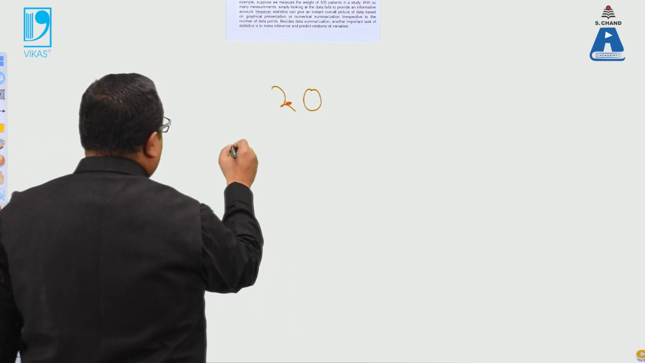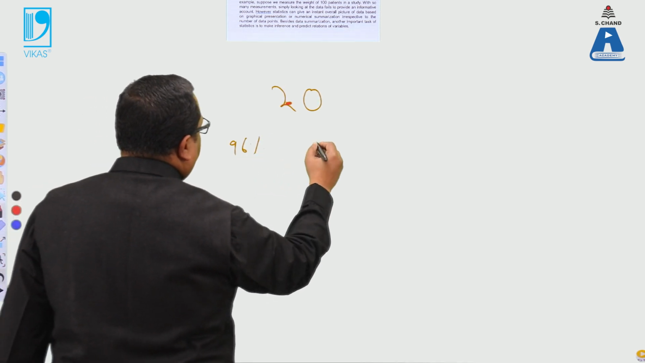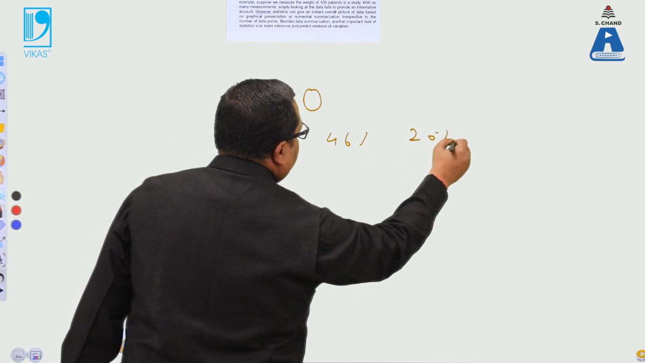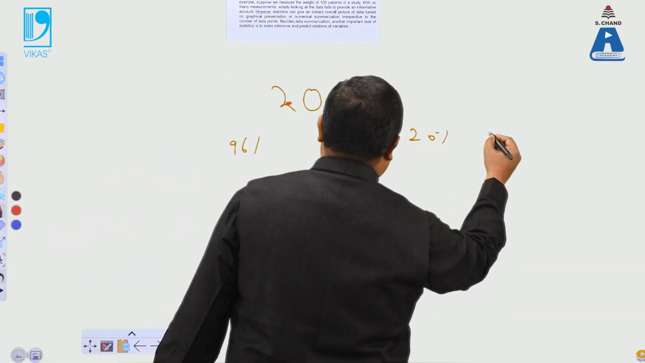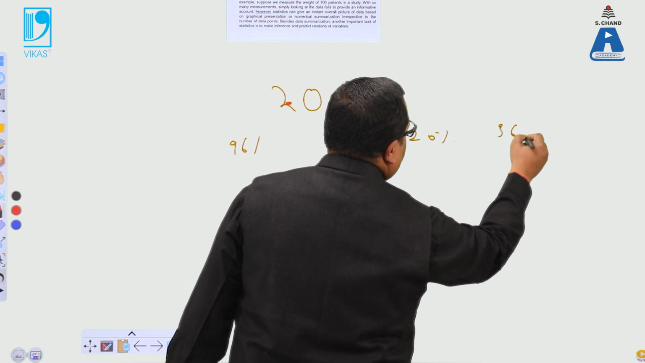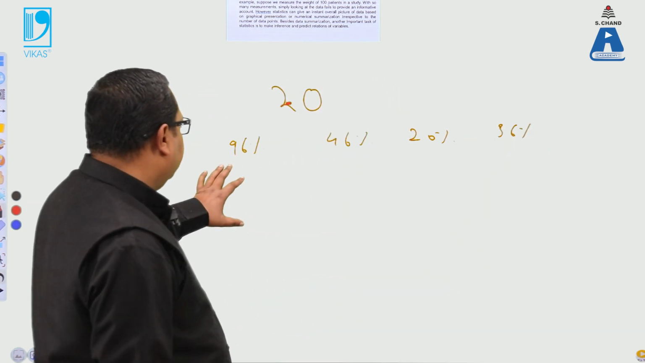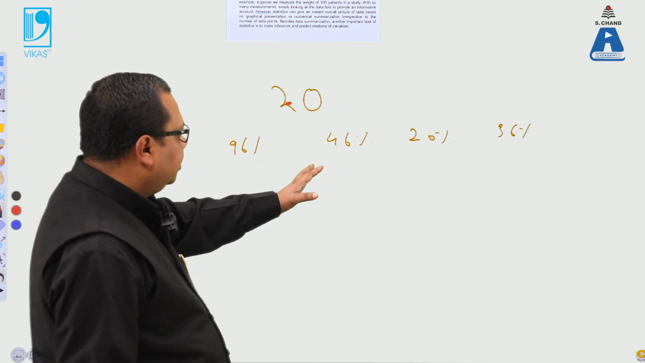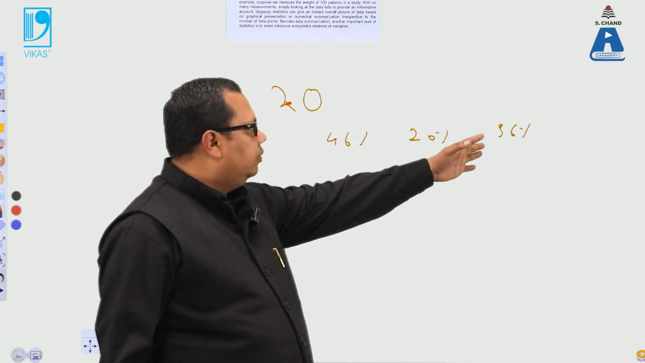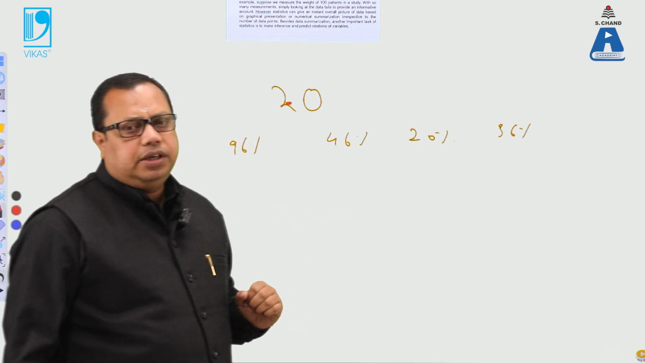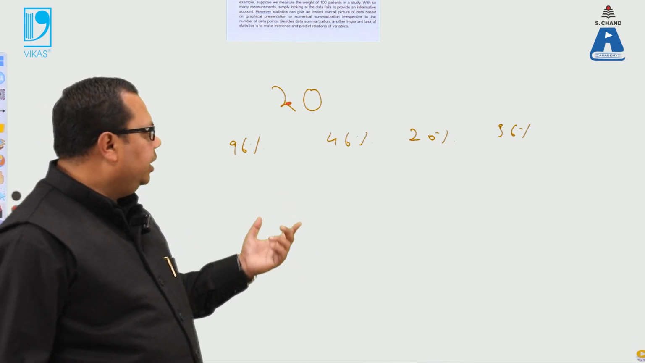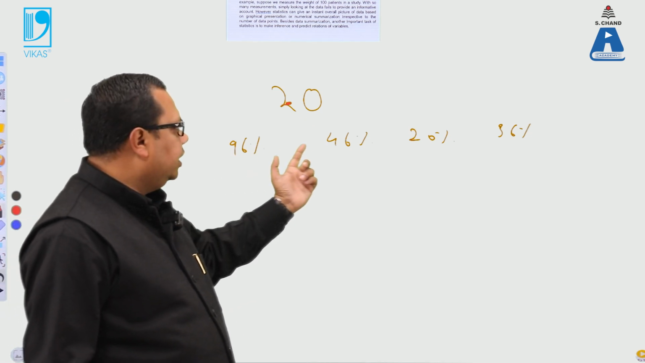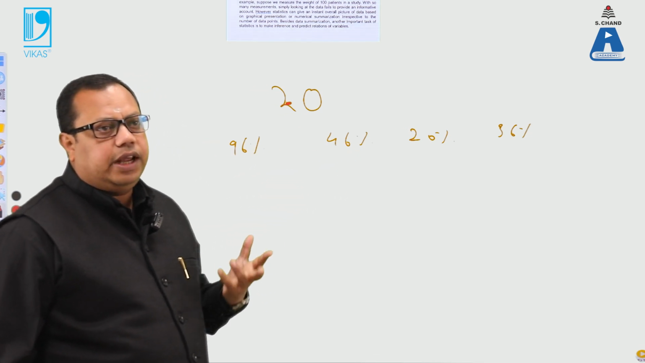Roll number 1 has scored 96%. Roll number 2 has scored 46%. Roll number 3 has scored 20%. And roll number 4 has scored 36%. Take the example like this. Now in this particular data, suppose we calculate a mean. The mean is very simple: we add all the data and divide it by the number of terms. So in this case that will be 4.